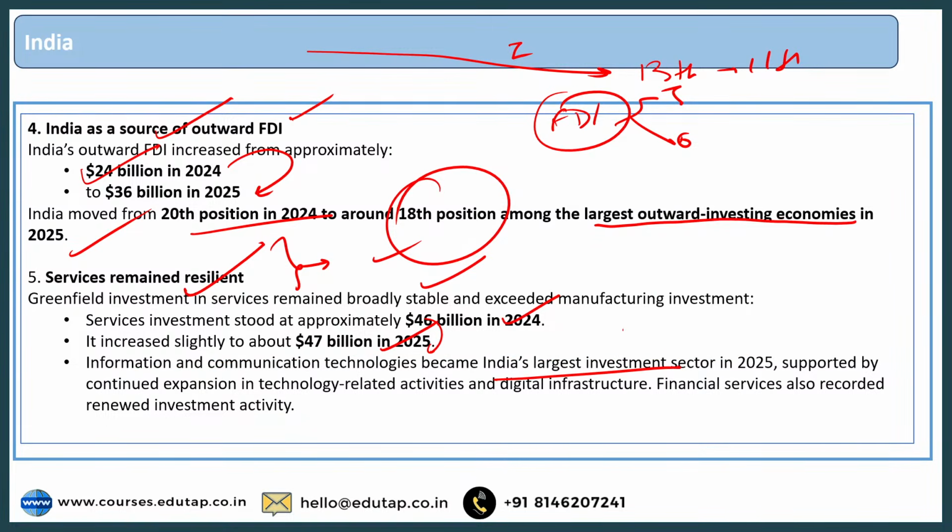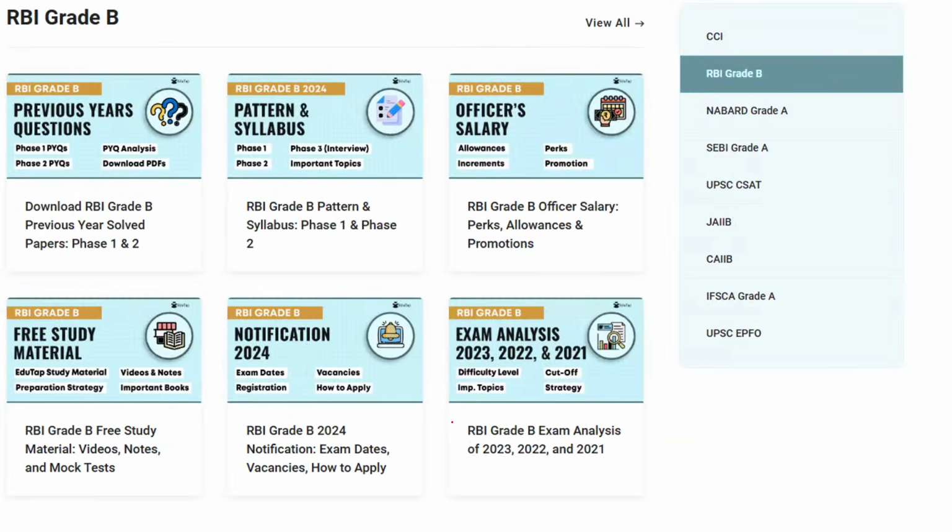So I would say most of the information is highly factual. There is nothing much to explain. That's why I'm reading these points. But of course, if you're targeting the 2026 RBI attempt, then this report could be important, right? Released very recently and very relevant as far as your examination is concerned.